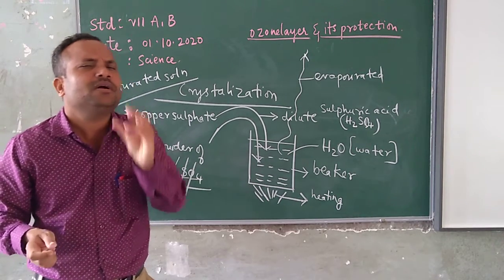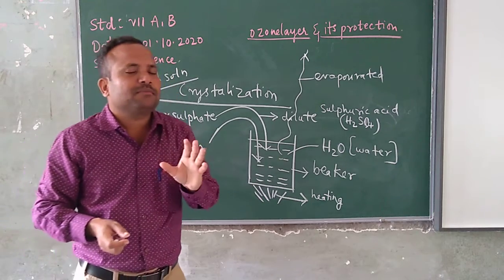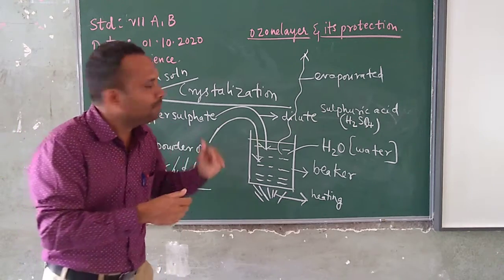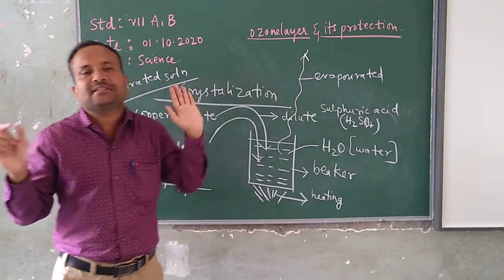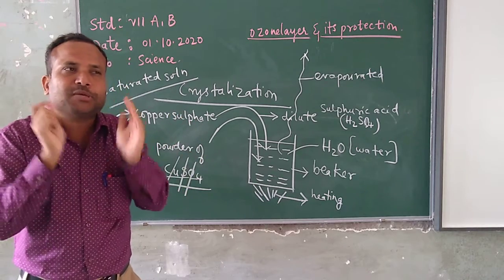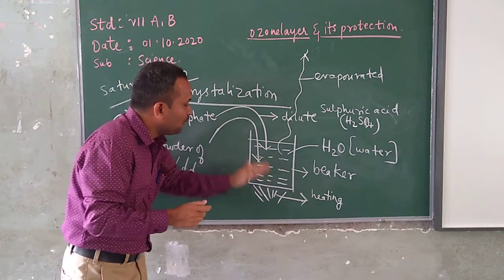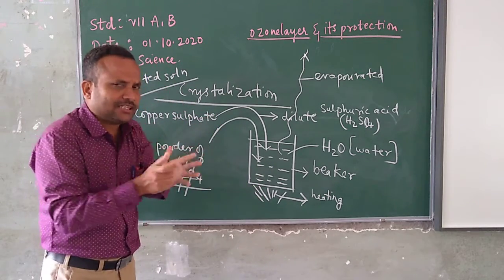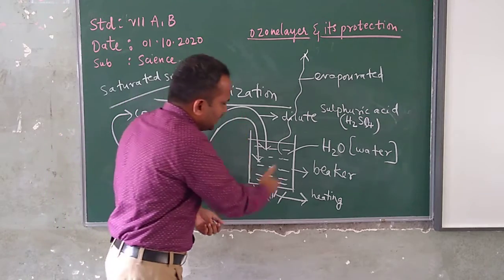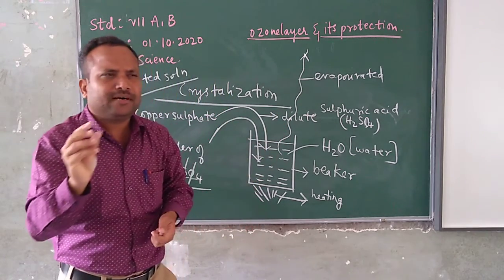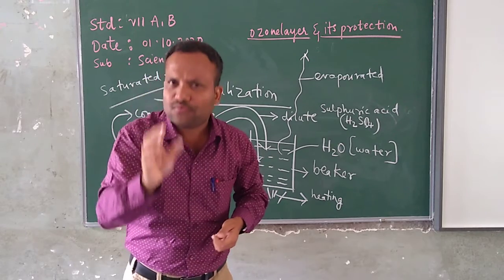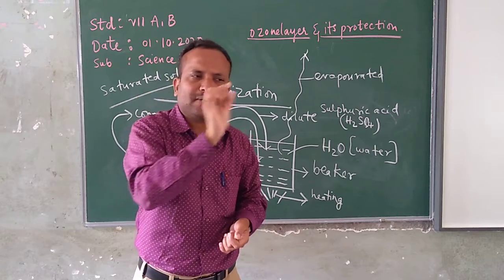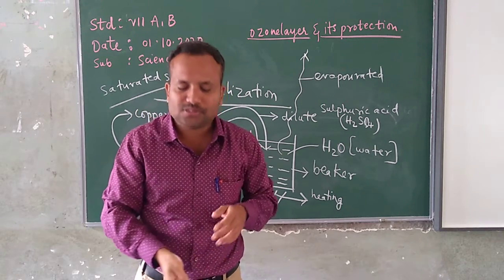It is the purest form of this copper sulfate, because the impurities inside copper sulfate powder will get mixed with the water, and when you are heating it, it will get evaporated. Whatever remains at the end at the bottom or on the inner walls of this beaker, we can find some pure crystals of copper sulfate. So when you get these pure crystals of copper sulfate powder, the entire process we call by the name